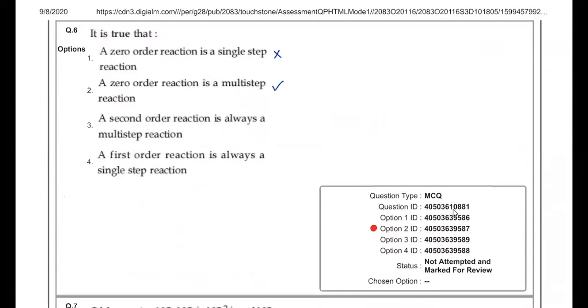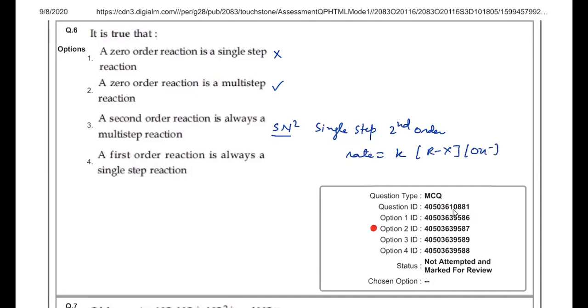Second order reaction is always a multi-step reaction. This is not correct. You can take example of SN2 reaction. SN2 reaction is single step and second order. You can write rate as K into active mass of alkyl halide and into OH minus. So it is a second order reaction and it is a single step reaction. So that means option 3 is also wrong.